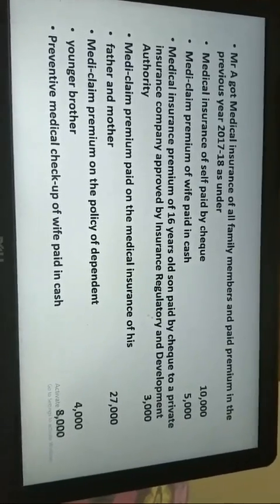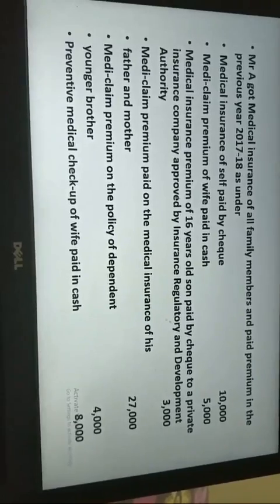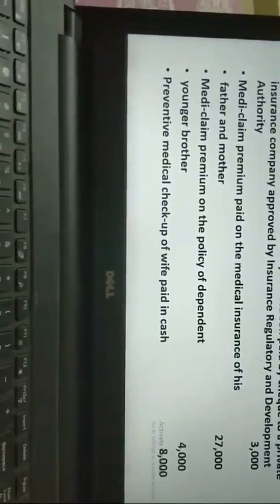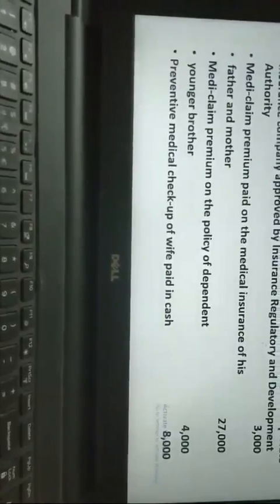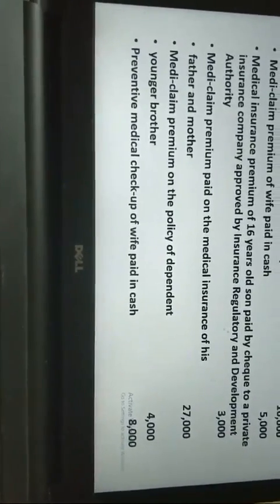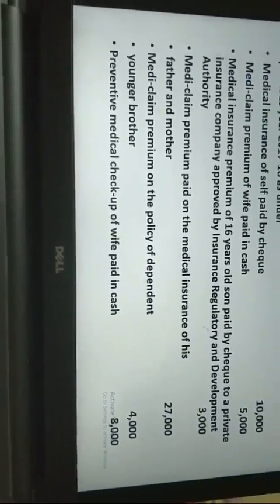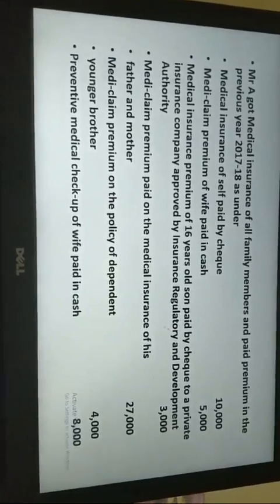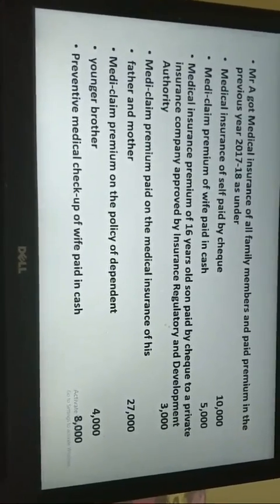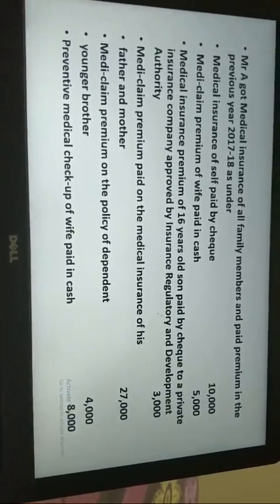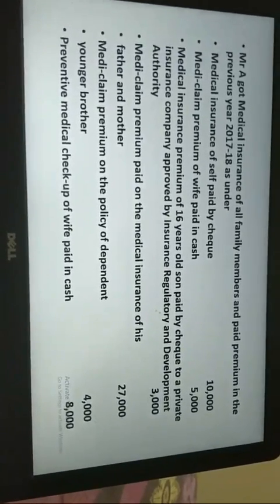So 3,000 rupees. Now, is there anything related to the wife? Yes, there is a preventive medical checkup of the wife which is paid in cash, 8,000. A preventive medical checkup can be paid in cash, yes. But what is the maximum limit? It is 5,000. So I will have 10,000 plus 3,000 plus 5,000. That is going to become 18,000.